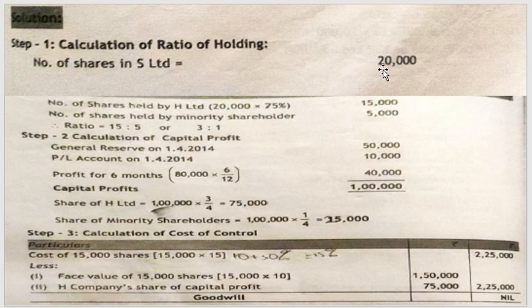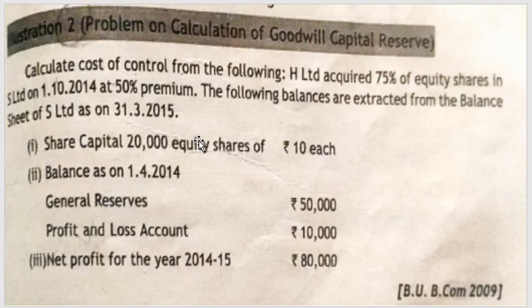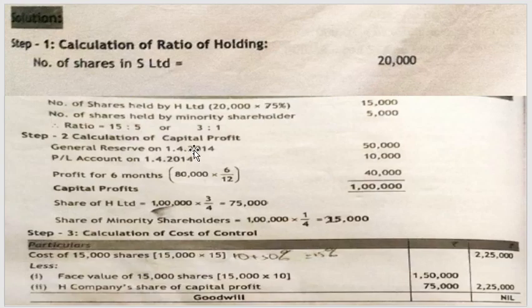What are the remaining shares? 20,000 minus 15,000 will give you 5,000, which are the shares held by the outsiders, who are called minority shareholders. Your second step is calculation of capital profit. You need to check what is the profit earned pre-acquisition, or on the date of acquisition. As per the question, balance as on 1st April 2014: general reserve 50,000, profit and loss 10,000.